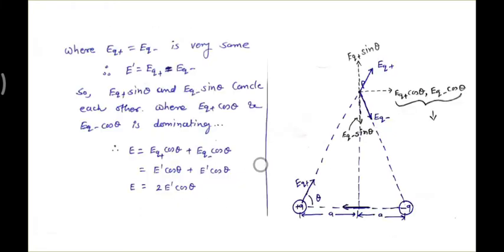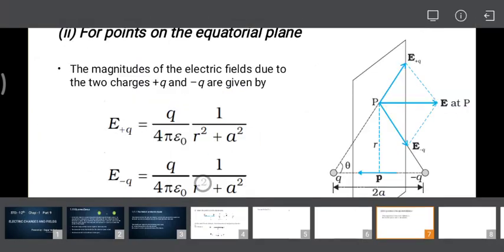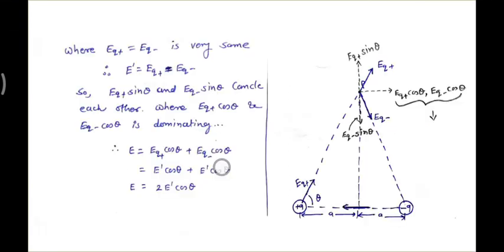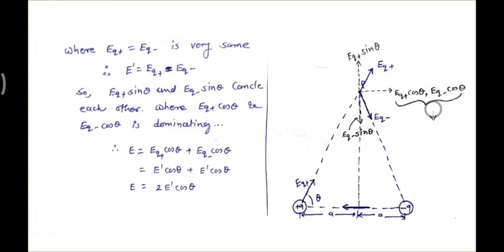So they are exactly cancelling each other. So only the electric field at point P is in this direction. Is it okay? Because only the cos components are dominating. As you can see earlier, the expressions of both E plus Q and E minus Q are similar. So I am taking them as the same, and from now onwards I am symbolizing it as E prime, because the E is already engaged somewhere else for the purpose.